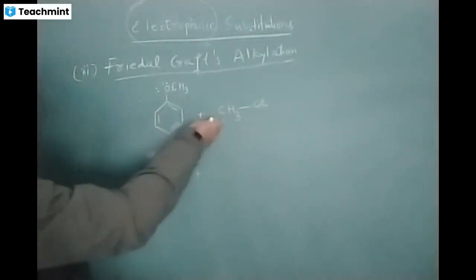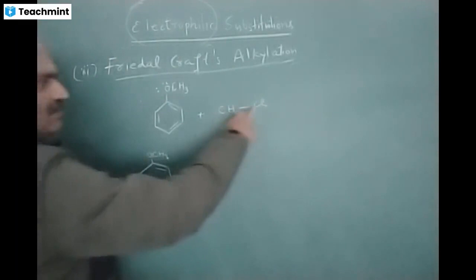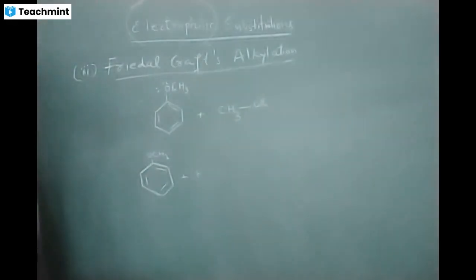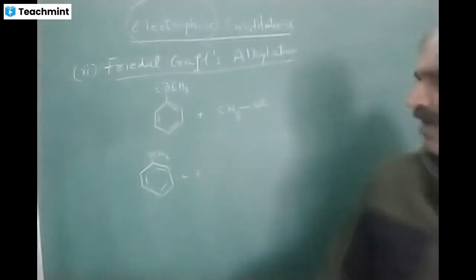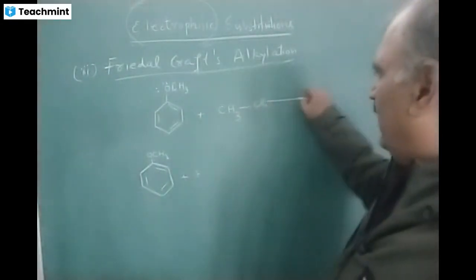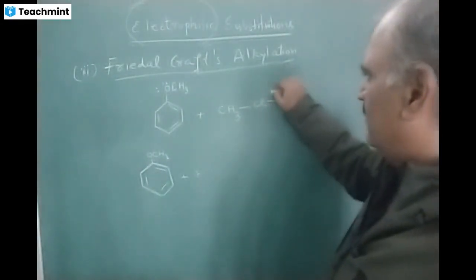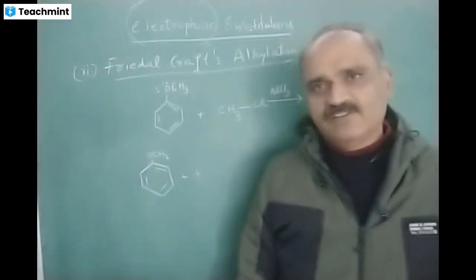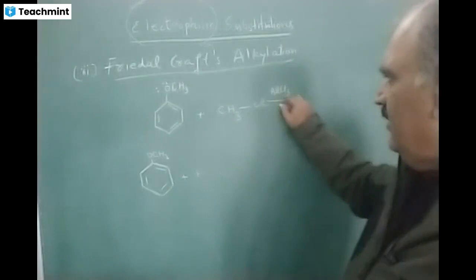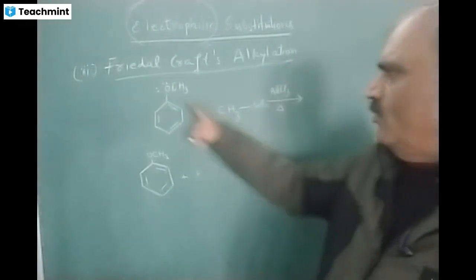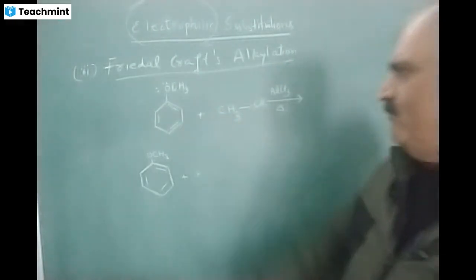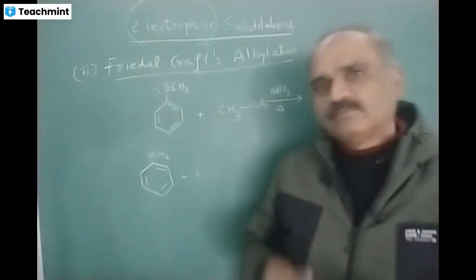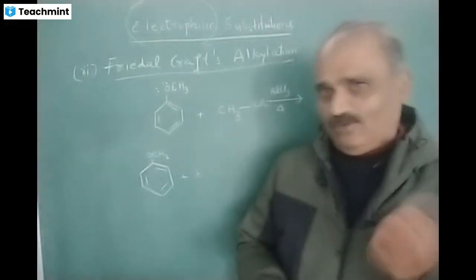Methyl, ethyl, propyl, any alkyl, Cl, Br, any halide. So we are treating anisole with the alkyl halide, and in these reactions, the catalyst is AlCl3. In Friedel-Crafts reactions, the catalyst is AlCl3. What happens? The ortho or para position gets substituted by the electrophile.